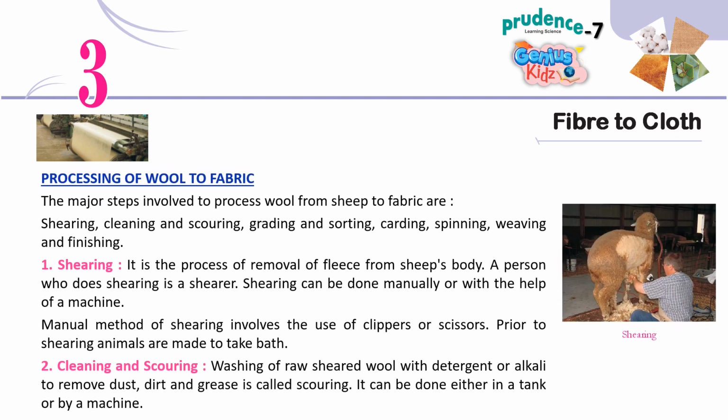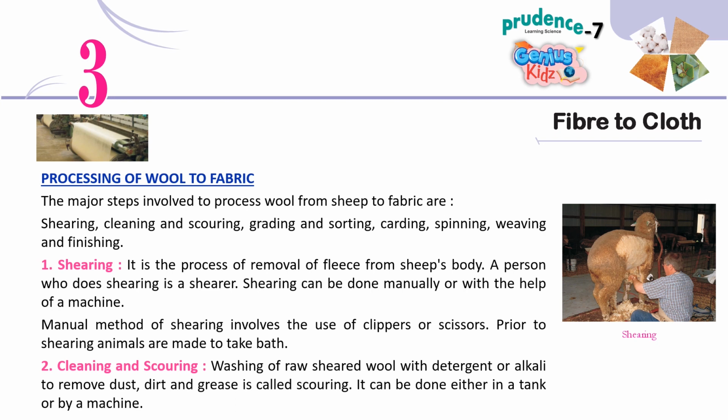Processing of wool to fabric. The major steps involved to process wool from sheep to fabric are shearing, cleaning and scouring, grading and sorting, carding, spinning, weaving and finishing. 1. Shearing. It is the process of removal of fleece from sheep's body. A person who does shearing is a shearer. Shearing can be done manually or with the help of a machine. Manual method of shearing involves the use of clippers or scissors. Prior to shearing, animals are made to take a bath.